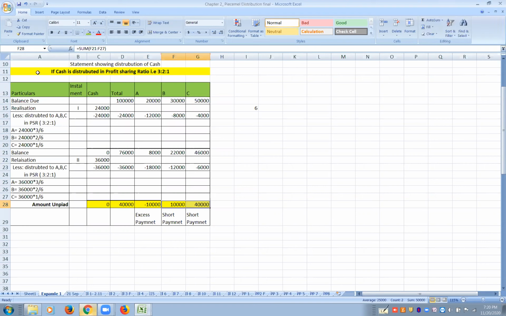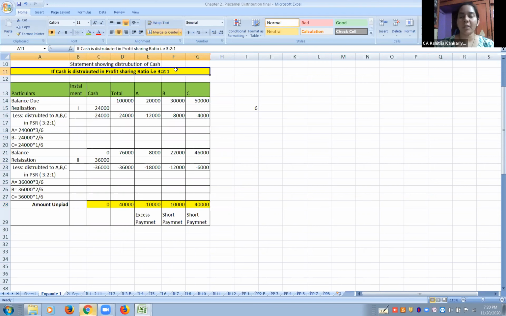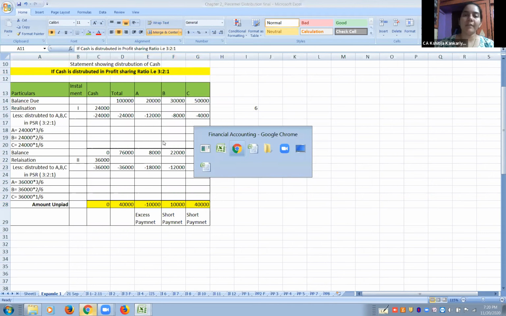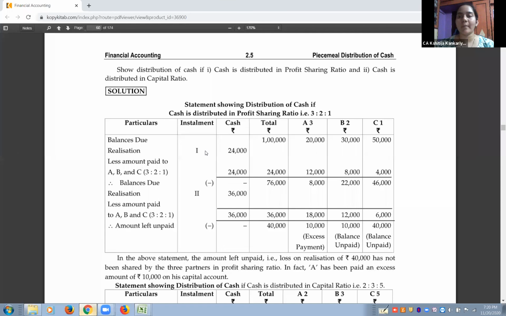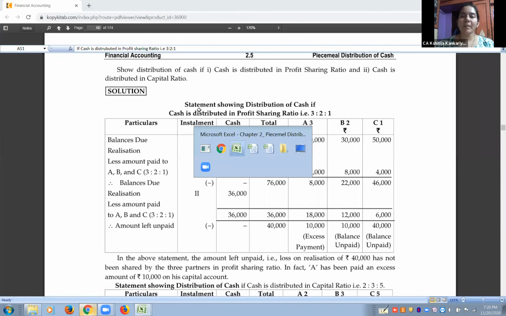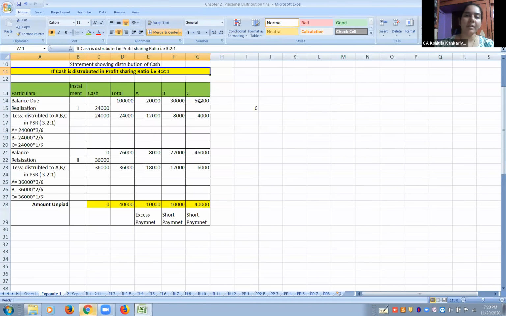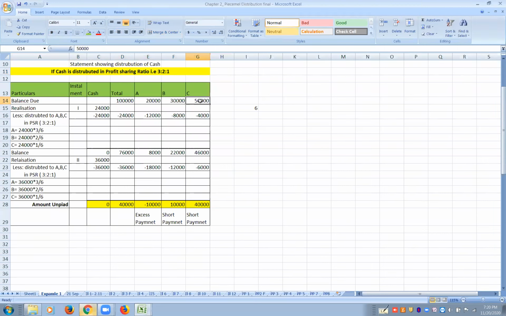So since this method is not accurate because we did it on a profit sharing ratio basis, the second method is applied, where we pay in the ratio of their capital account balances. You know, it makes sense. If C has the highest capital, then he should be paid the maximum amount, because who put the most money in the business? C did. Whatever the profit sharing ratio, when it comes to paying money, C should get the most because he put in the most capital.